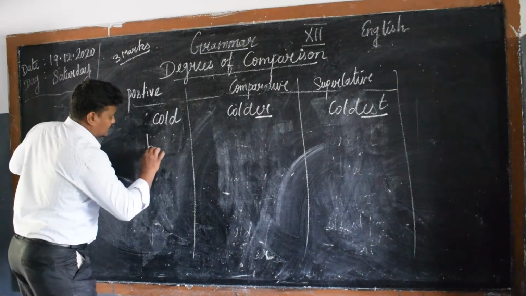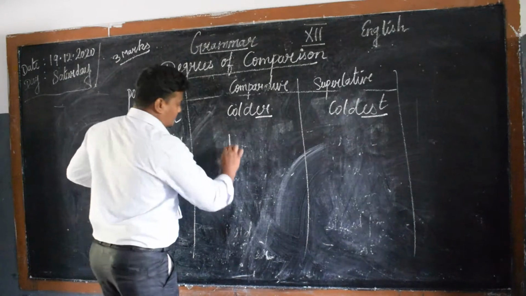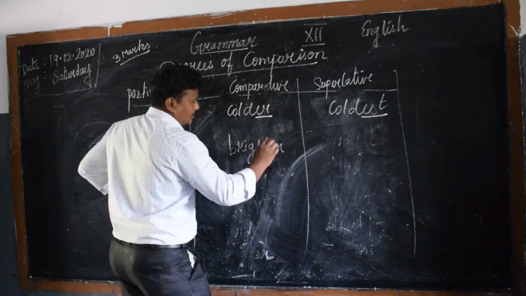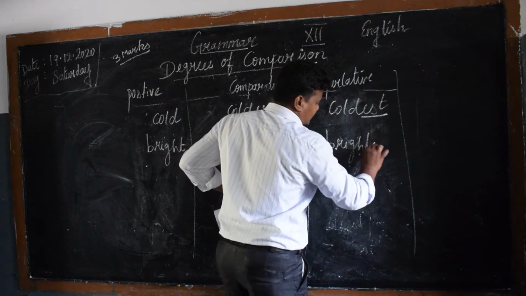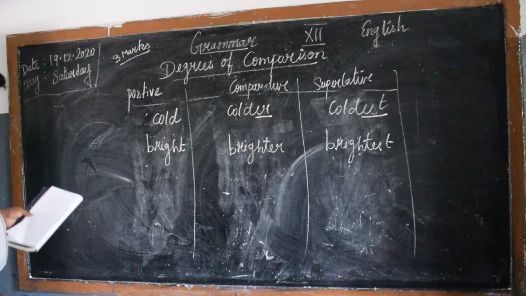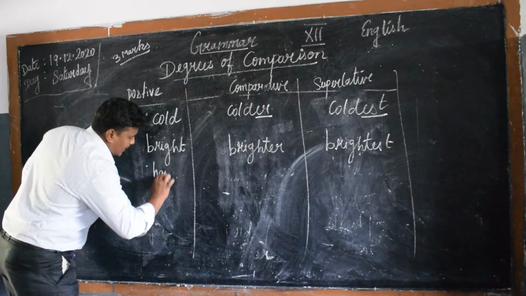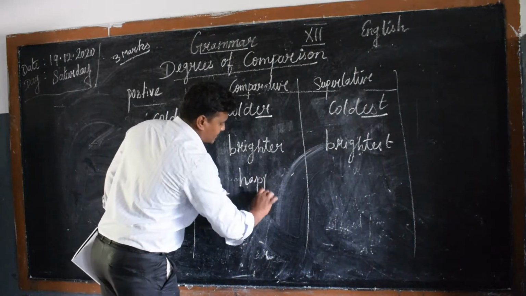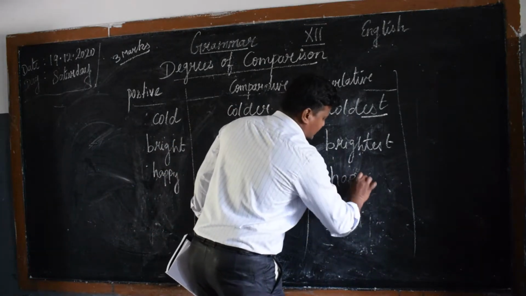Bright, brighter, brightest. Then next one, happy, happier, happiest.